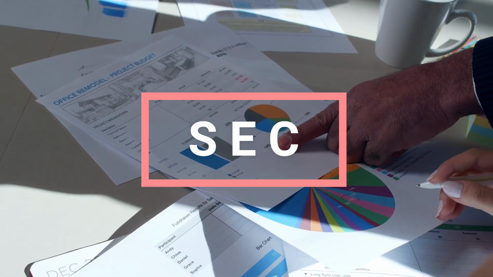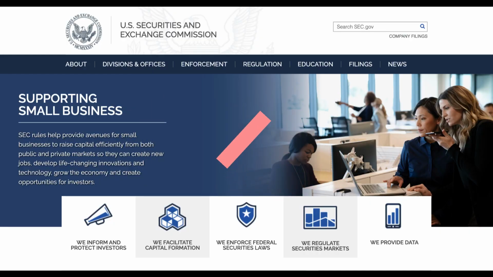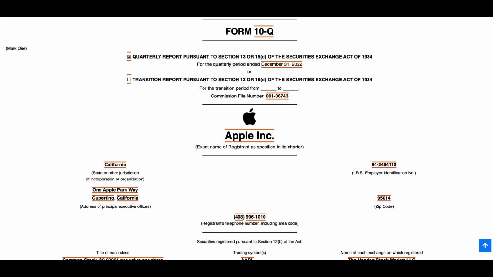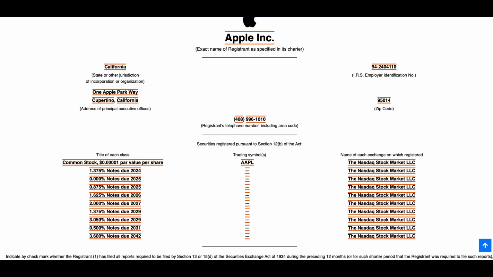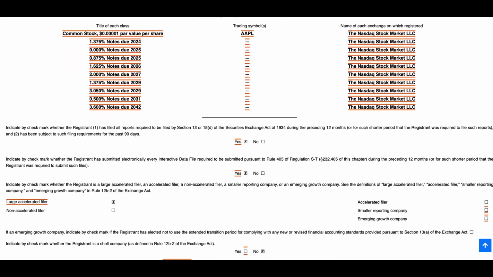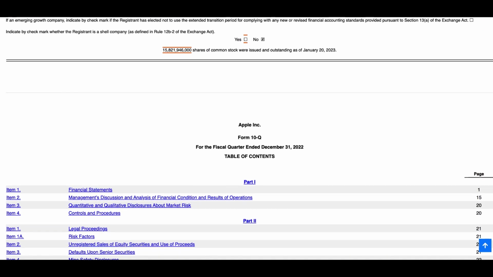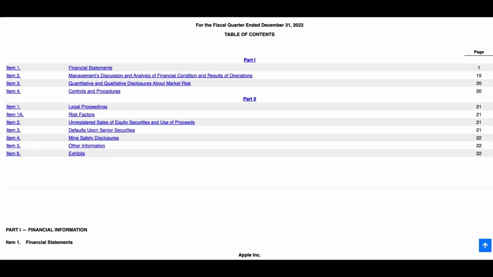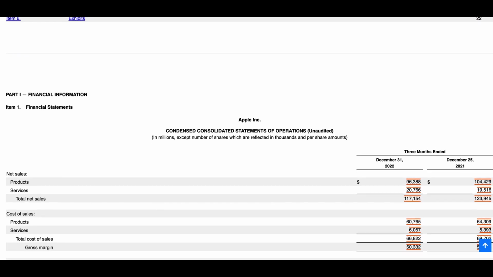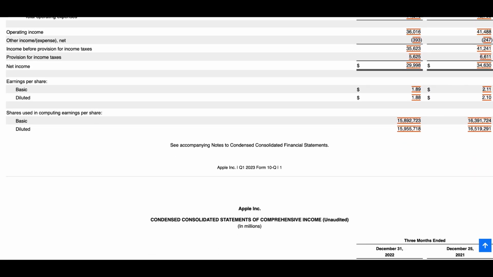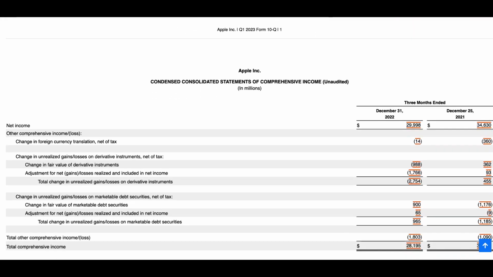The SEC requires public companies to file annual reports on Form 10-K, which include audited financial statements, and quarterly reports on Form 10-Q, which include unaudited financial information. Companies also file other periodic reports and announcements as required by SEC regulations. All of these reports and filings can be accessed through the SEC's EDGAR, Electronic Data Gathering, Analysis, and Retrieval database.